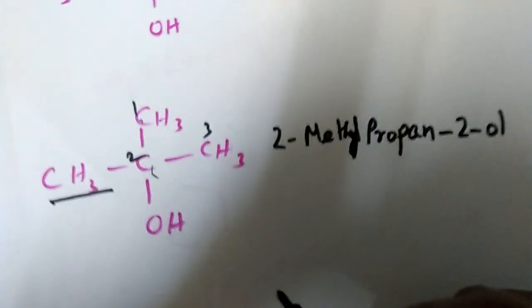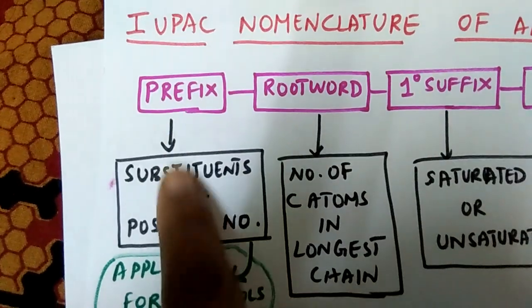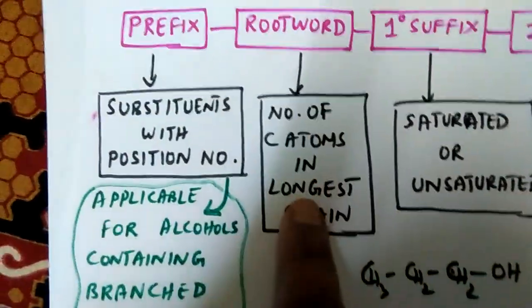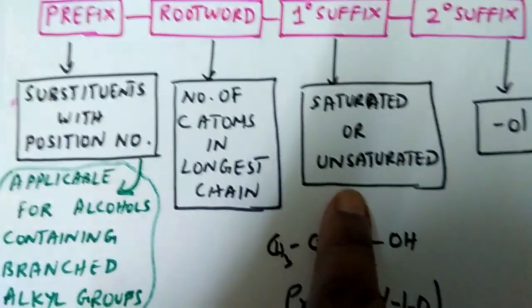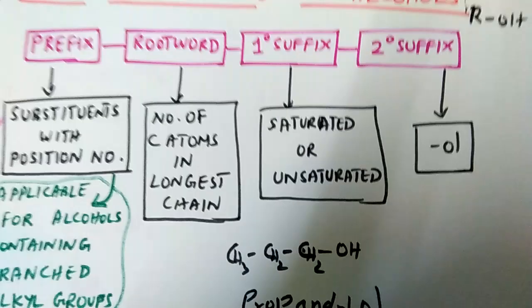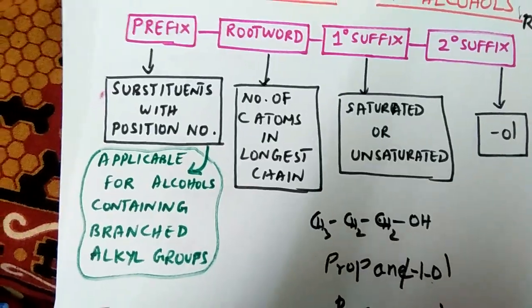Propan-2-ol. So this is how you have to name the compound. So we are following the steps. Prefix: if substituents are present, we add the substituent in the prefix with the position number. Then the root word, the number of carbon atoms, the primary suffix, saturated or unsaturated, ANE or ENE, and the secondary suffix is OL, with the position number if necessary. Okay, we'll move on to other examples.